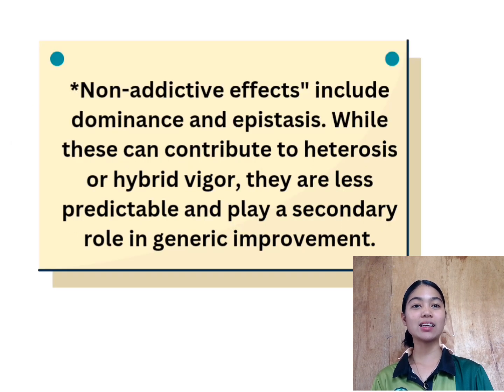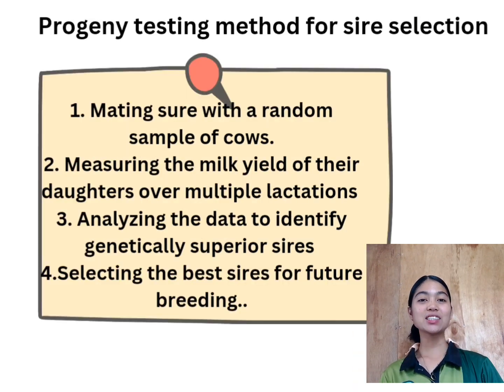Next, we have the non-additive effects. While these can contribute to heterosis or hybrid vigor, they are less predictable and play a secondary role in genetic improvement. Next, we analyze the progeny testing method for sire selection.